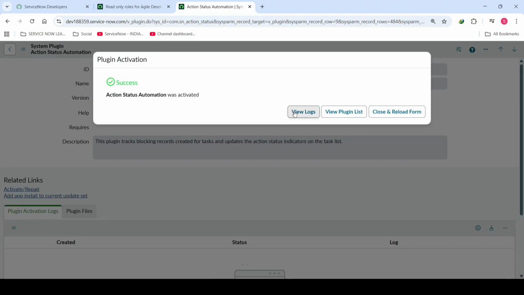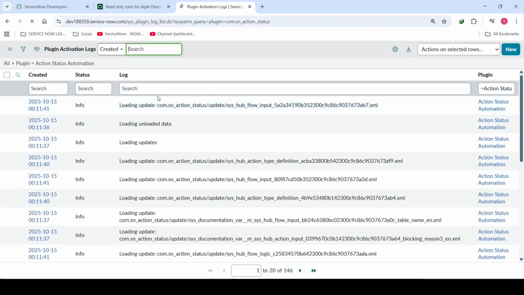Just click on view logs. It will show the logs of this activation of the plugin called action status automation. Click on this view logs button, and it will show the list of logs regarding this plugin activation. You'll see these are the logs of the action status automation plugin.